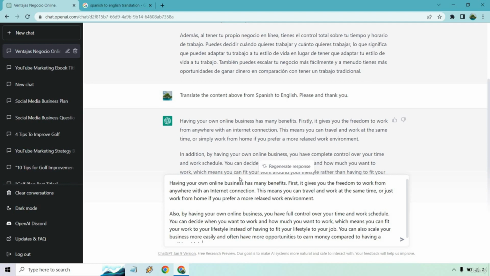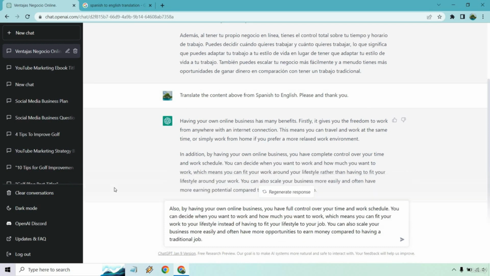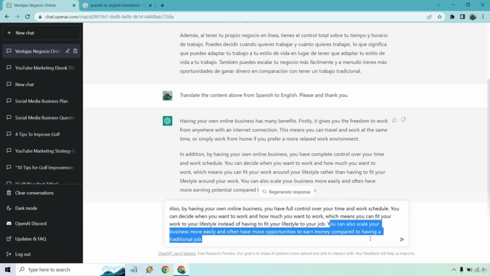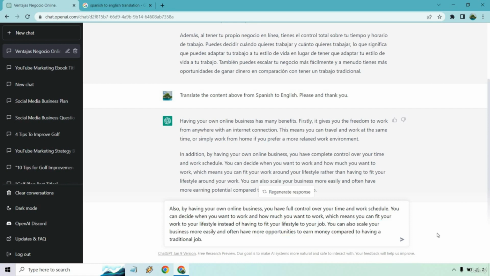Also, by having your own online business, you have complete control over your time and work schedule. You can decide when you work and how much you want to work, which means you can fit your work to your lifestyle instead of having to fit your lifestyle to your job. You can also scale your business and have more earning potential. And then it talks about how you can also scale your business and have more opportunities to earn. So pretty much the same thing, just a few different words like earning potential and opportunities.